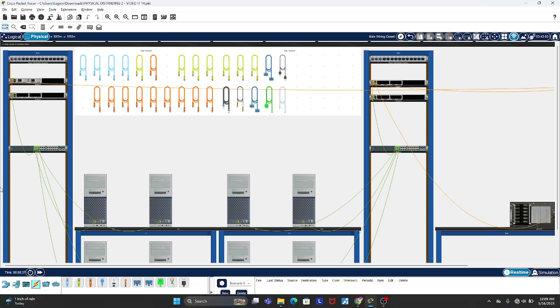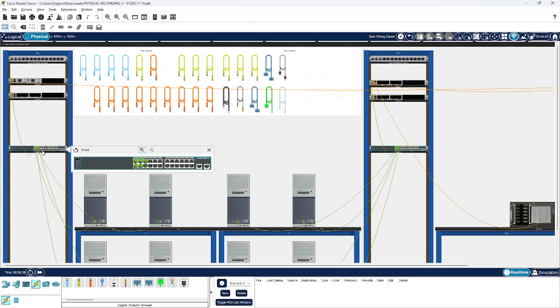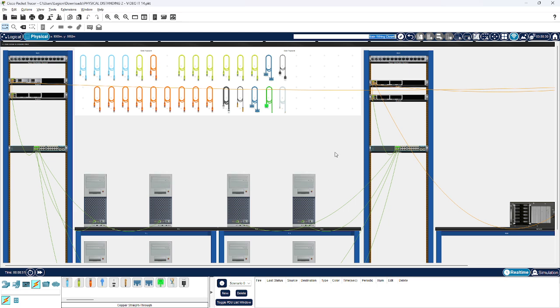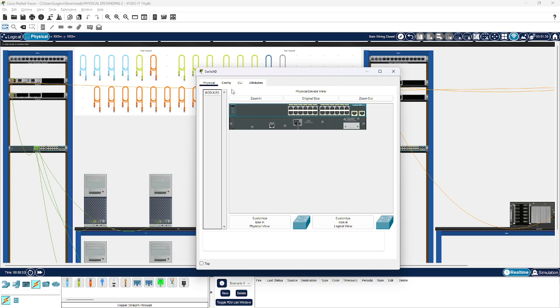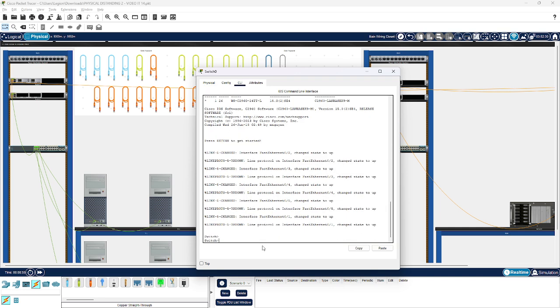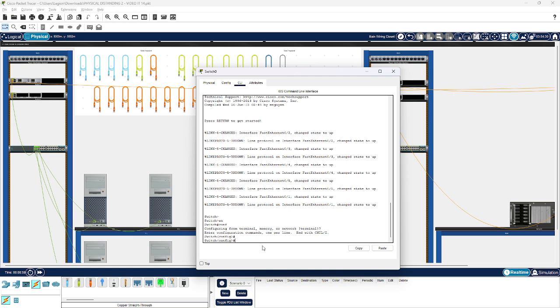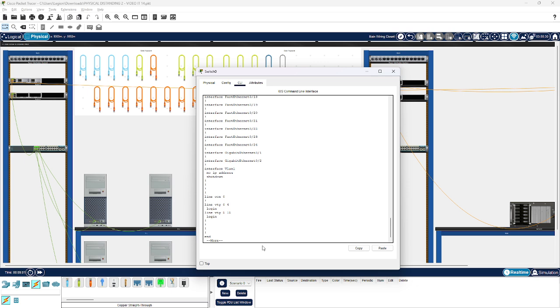So here, in this one, there are 5 ports that I used. Port 1, 2, 3, 4, and 5. So just enter the switch here. First, on to this one.